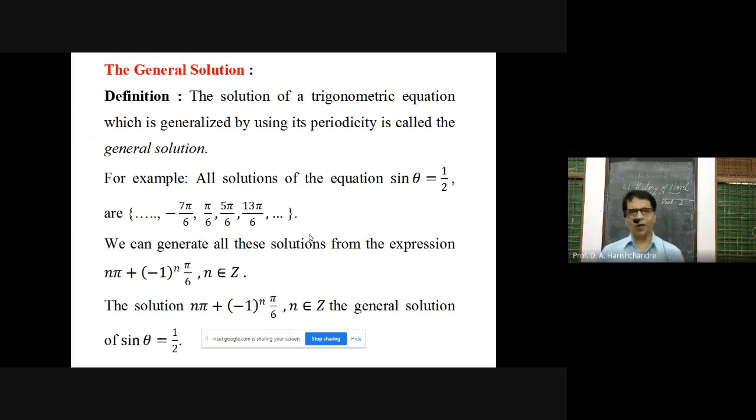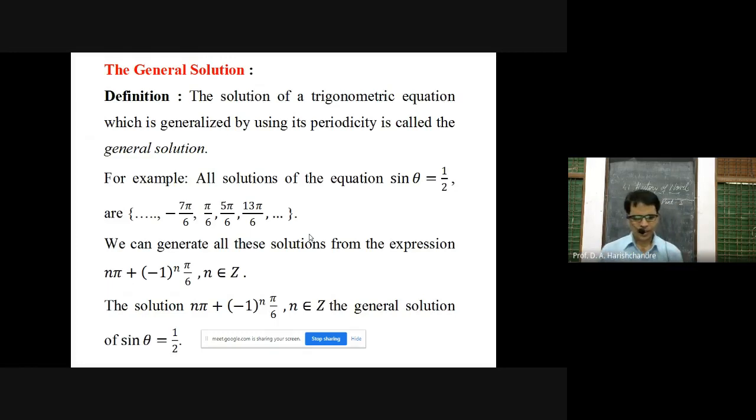You have to take the help of two important things. Obtain the principal solution of the trigonometric equation, and using the periodic property of the trigonometric function, you can generate a number of possible solutions to that trigonometric equation, and such generated solutions are called general solutions of that trigonometric equation.